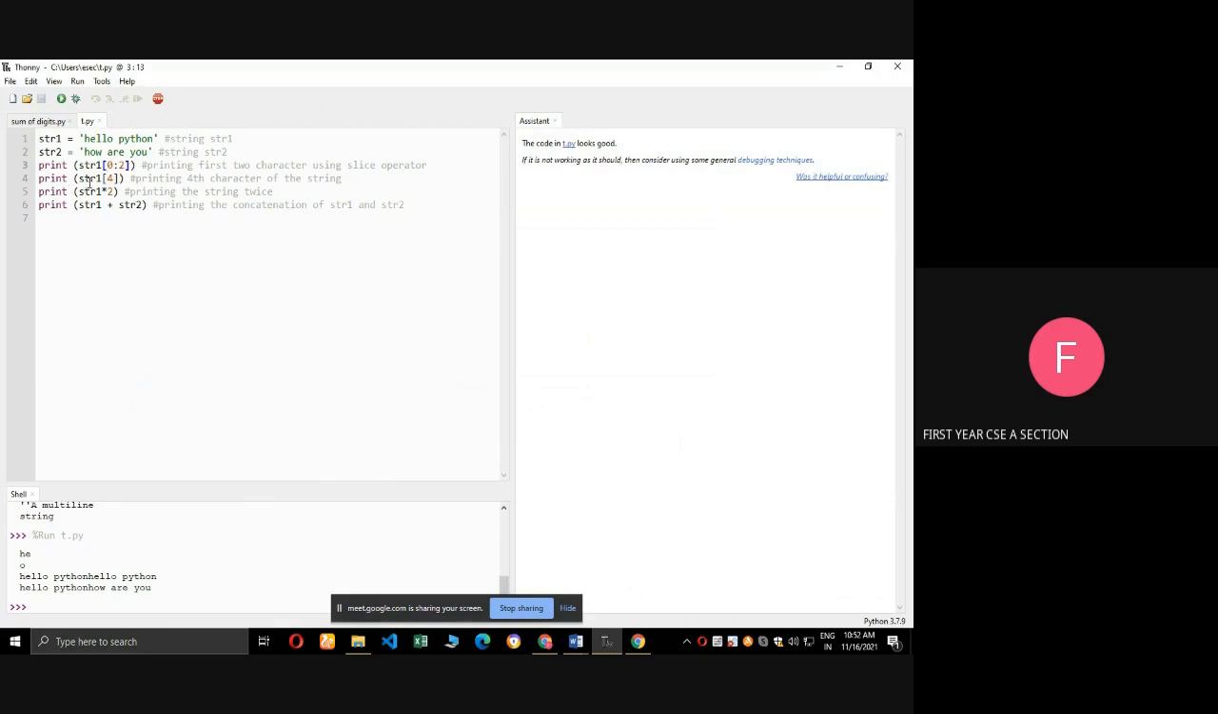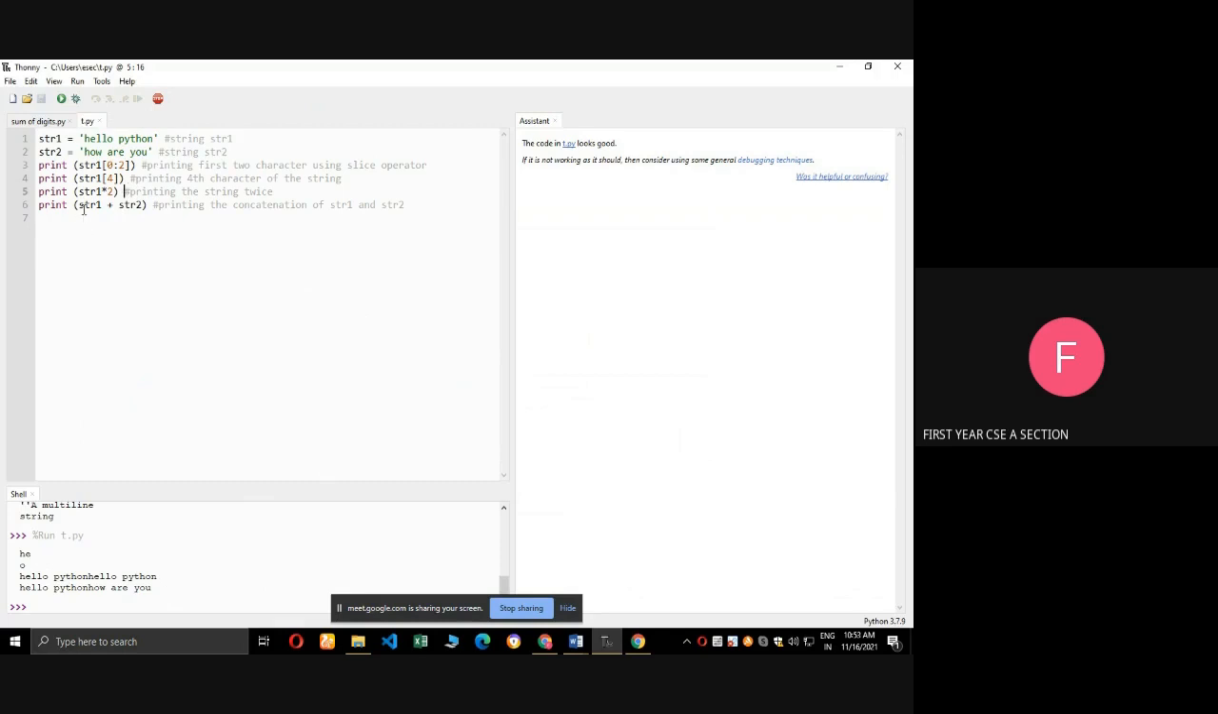Next one, print str1 of 4. Here what is the index number of 4? 0, 1, 2, 3, 4. So o is the output. Next one, str1 star 2. What is str1? That is hello Python. Star 2 means it will print 2 times. So hello Python, hello Python.